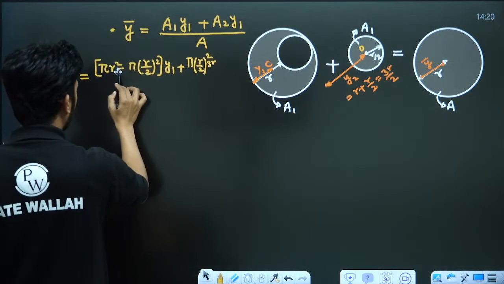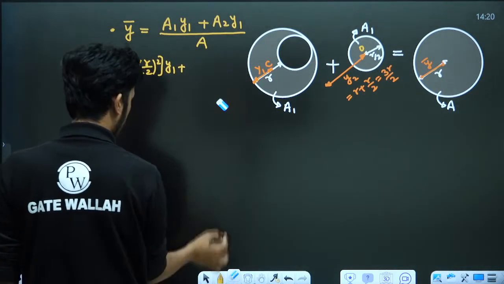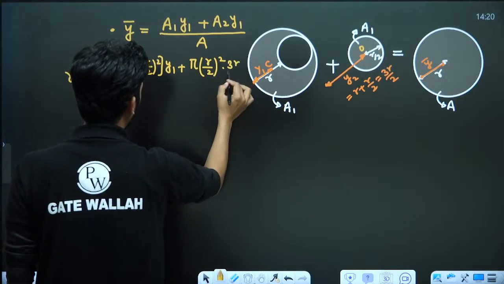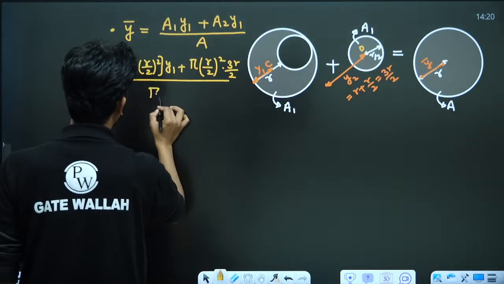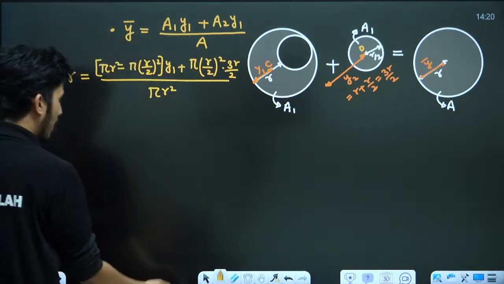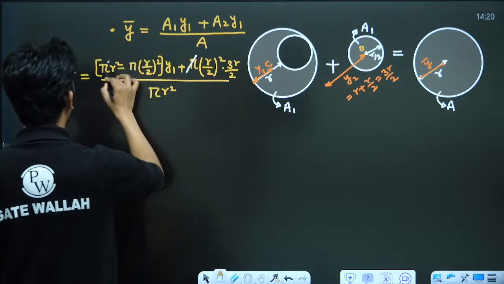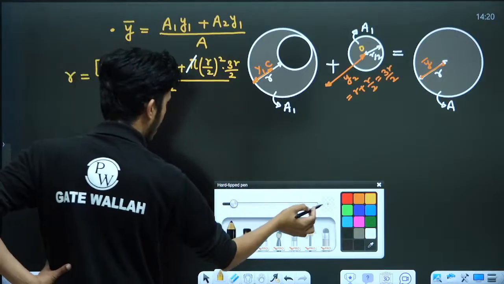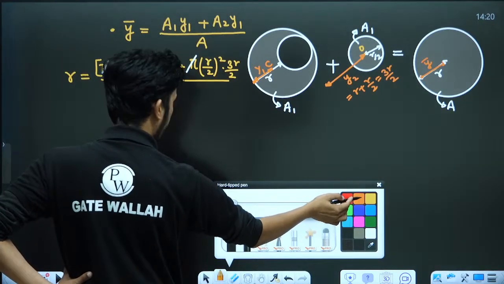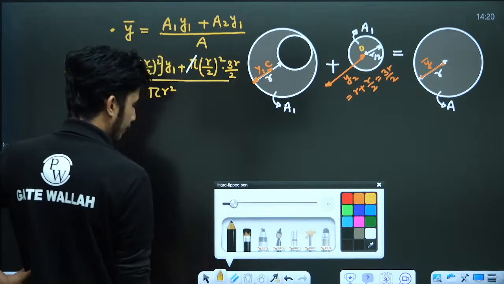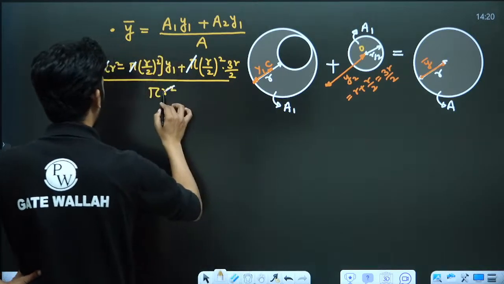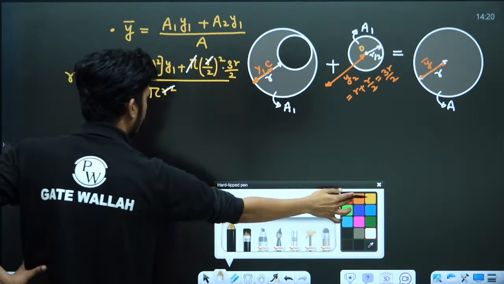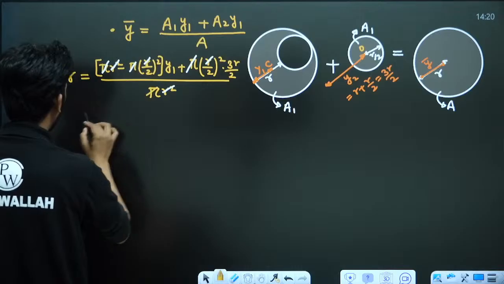So we can solve the same question like this also. Pi into r by 2 square into y2, which is 3r by 2, upon the total area pi r square. When we add both, the total area is pi r square. So pi will cancel out, and r square will also cancel out.